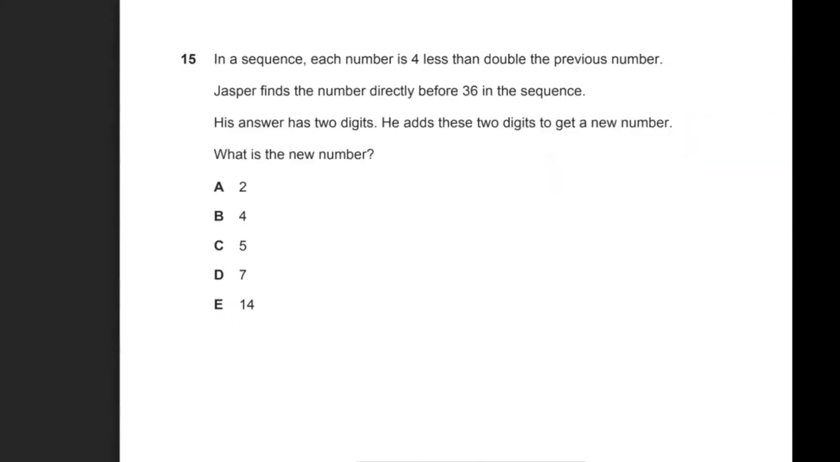Okay, so for question 15, the best way to go about this would be to work backwards. So it says, in a sequence, each number is 4 less than double the previous number. So what it's saying is, you have, say, a number here, question mark. So what you do is you double it, then minus 4, and then that will give you the next number.